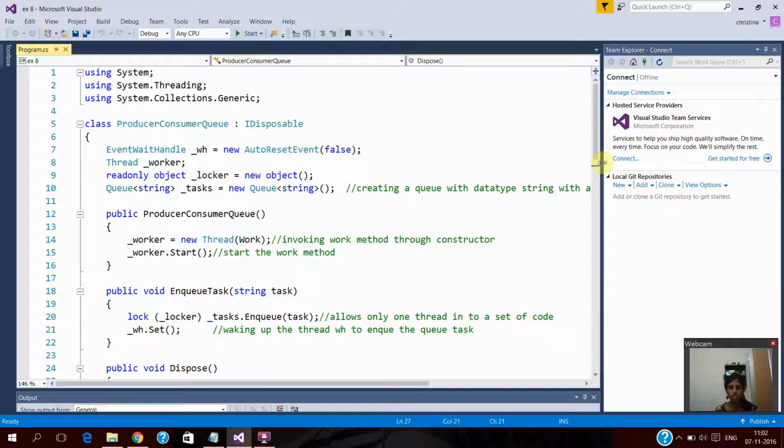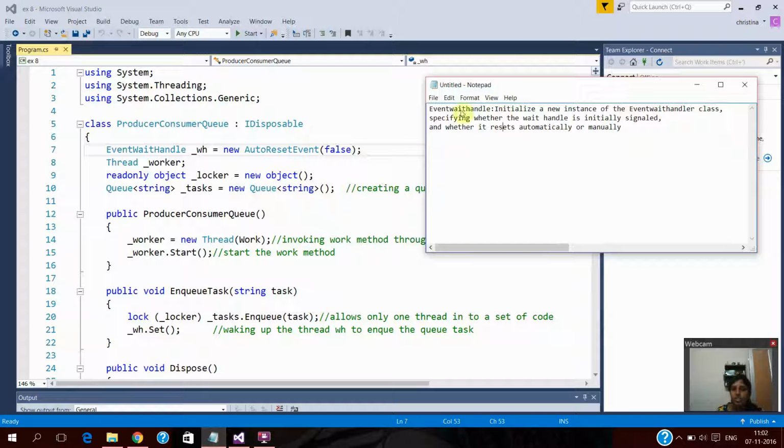Hi, now I'm going to talk about my eighth experiment, which is about the producer-consumer problem using threading and synchronization. There is a class called ProducerConsumerQueue, and here we include a concept called EventWaitHandle. Since EventWaitHandle is being used, we can explain what it is about.